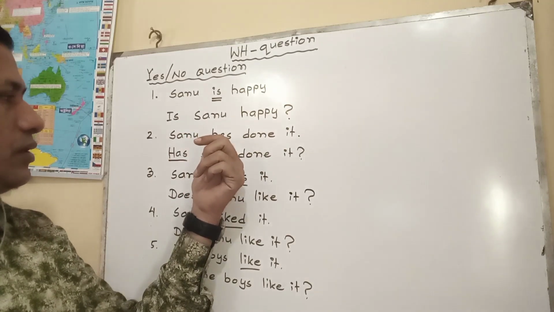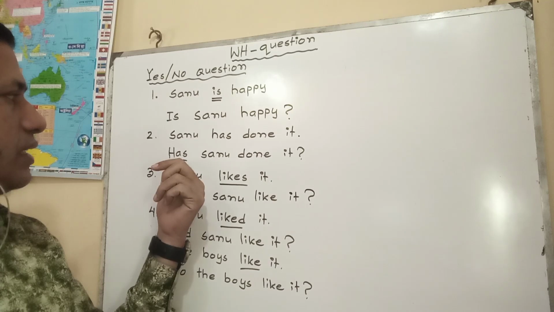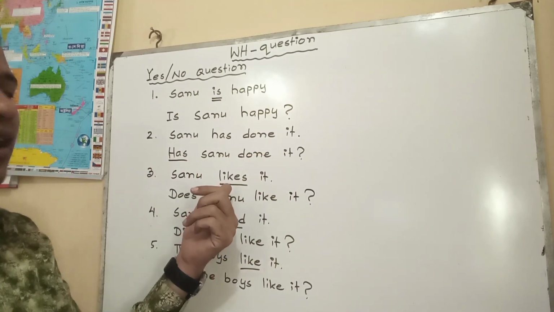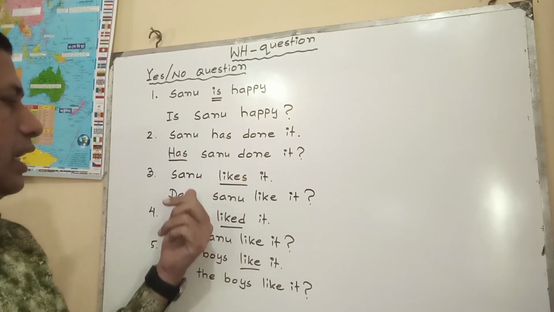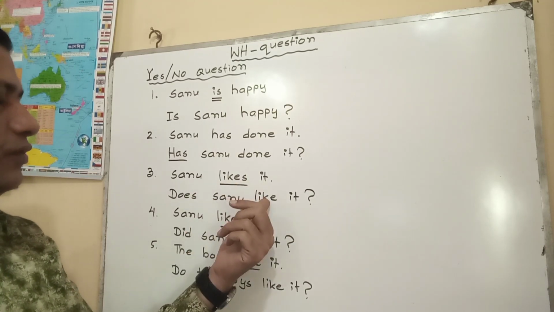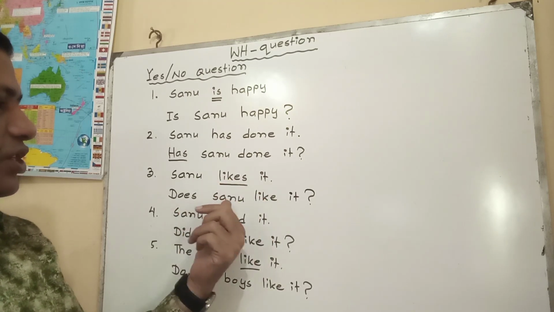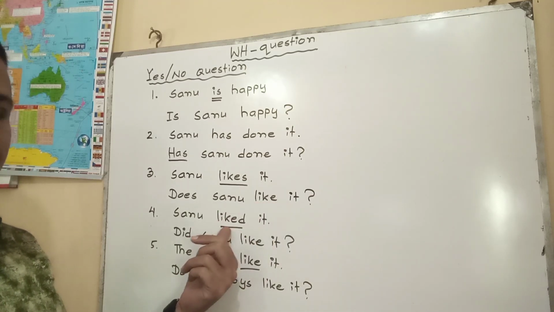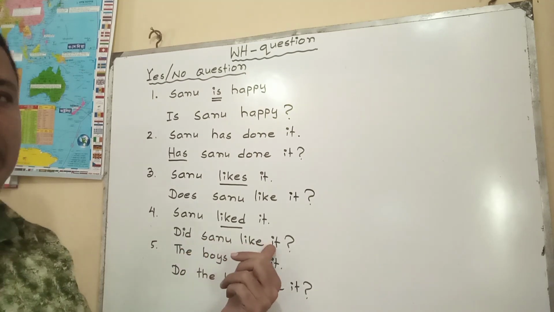Again, has is an auxiliary verb, so I have put it at the beginning of the sentence. Has Shano done it? If we find a main verb with s or es, does. Does Shano like it? Present form only, or main verb only. If we find a past form, that means did Shano like it?